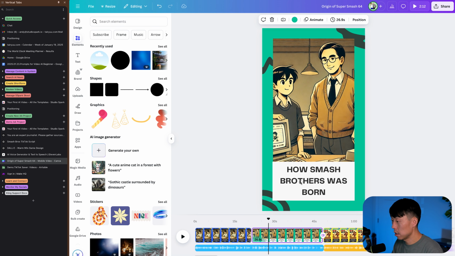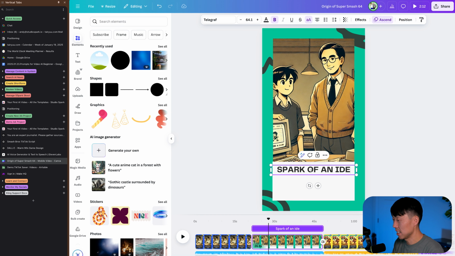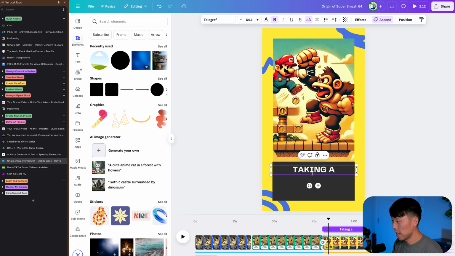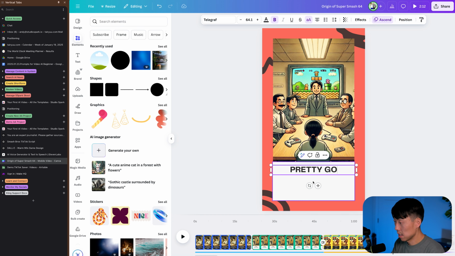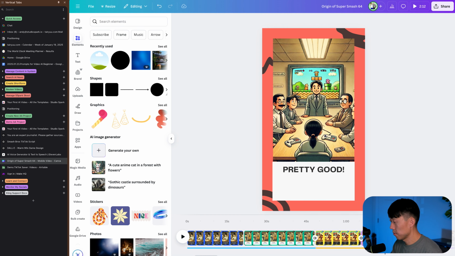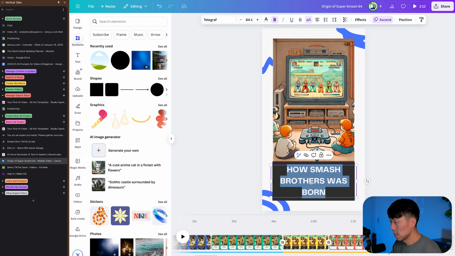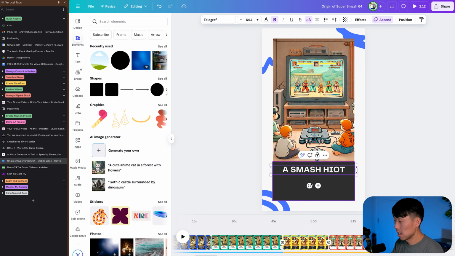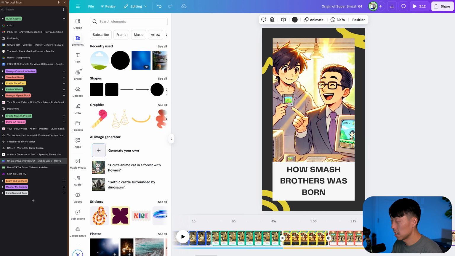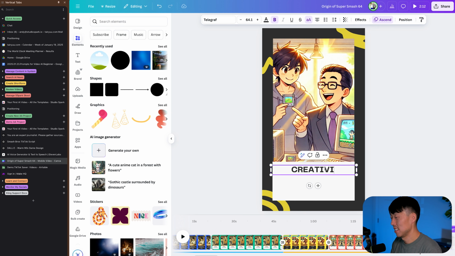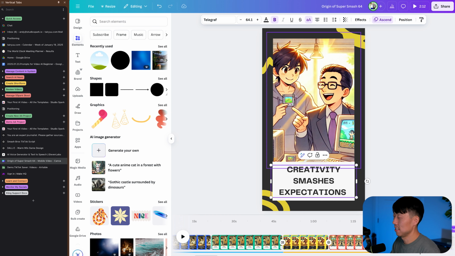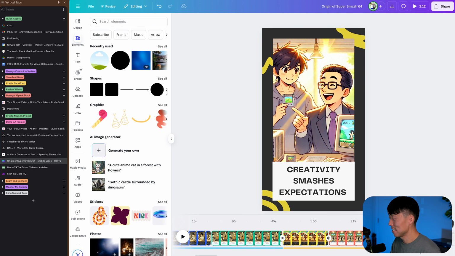How Smash was born. Spark of an idea. Taking a risk. Okay. And then a smash hit. And last but not least, Creativity smashes expectations. All right, cheesy, but gets the job done.